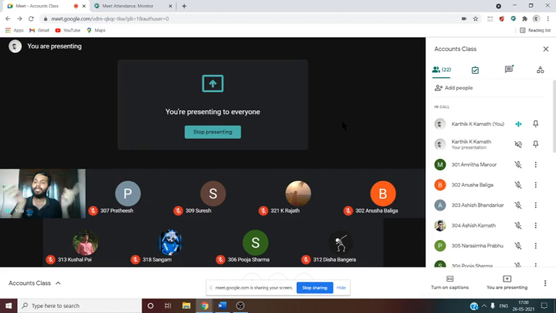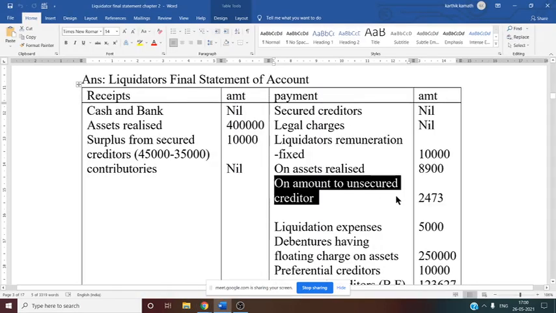This information, see this, on amount to unsecured creditor, this we have not calculated yet. So this information you should not consider now. It is yet to be calculated. After getting the amount available to the unsecured creditor, on that amount you need to calculate this information. So that is why this information leave as it is. So don't deduct this one, 2473.